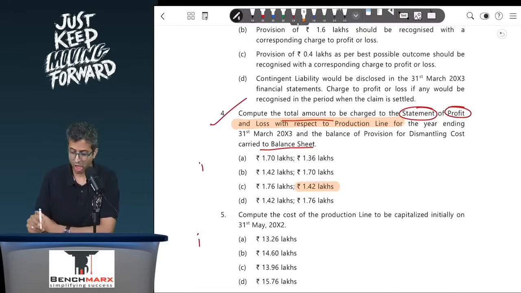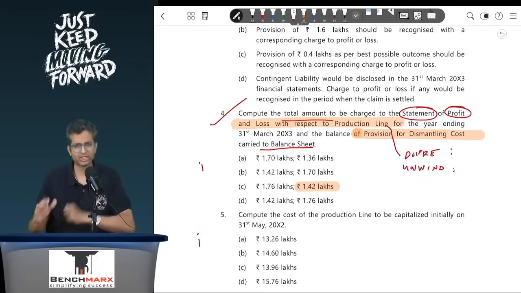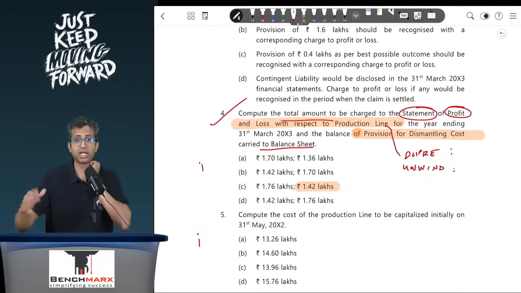Other than that, what goes to the profit and loss? So this is very clear. My default answer should be C, but just to verify, what goes into the profit and loss account? Well, ideally in the profit and loss account, I would say depreciation will be taken. Other than that, unwinding would be taken. Now these two items, one can say, are directly attributable to the production line. They will be expensed to the P&L, yes, but they are linked to the production line.